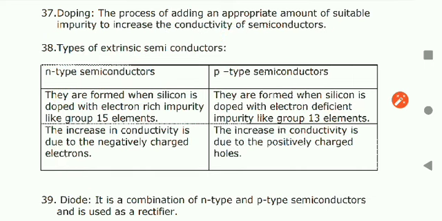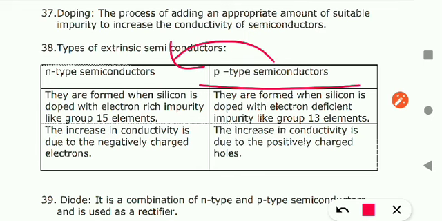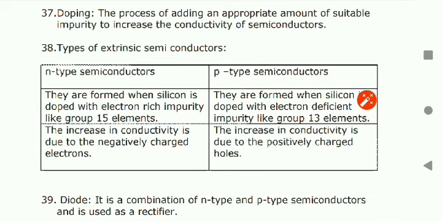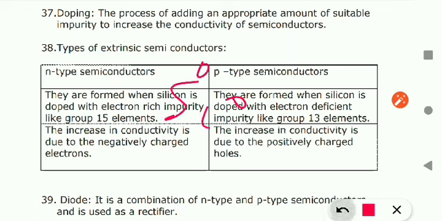पी में क्या हो जाएगा? प्रीवियस ग्रुप की इम्प्योरिटी मिलाई जाएगी. Now come to the P type semiconductor. So what is P type semiconductor? Suppose again I am taking the example of silicon. So how many electrons were there? 4 electrons were there. Okay, so I am writing on a single side, 1, 2, 3, 4.